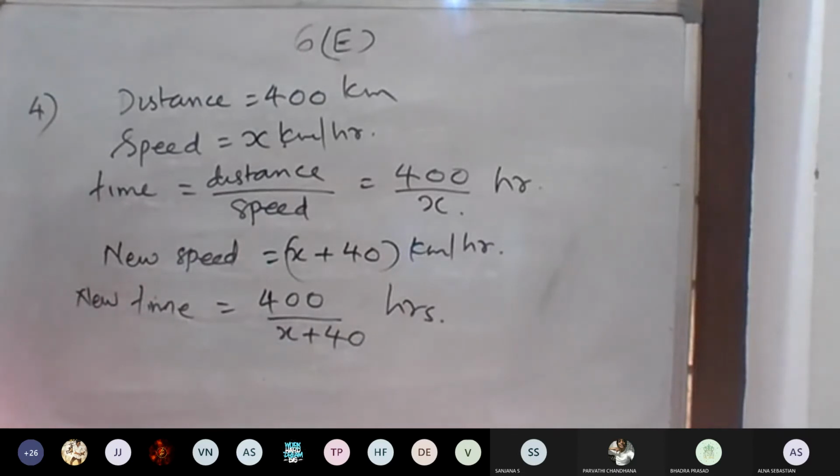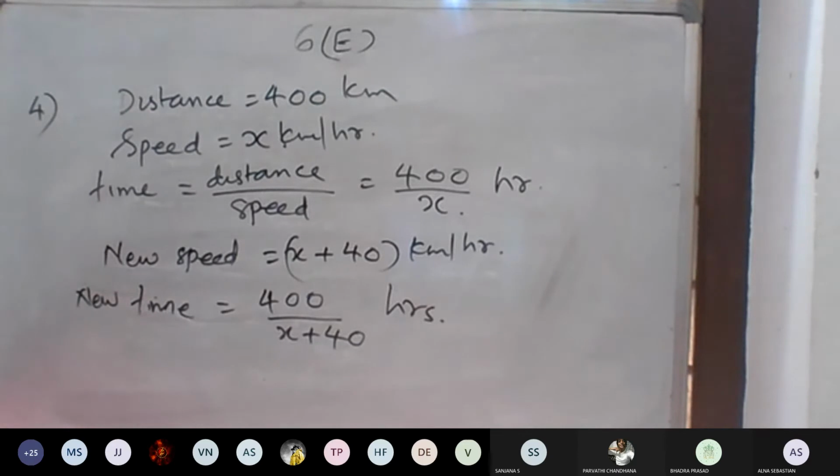Write down the expression for the time taken for the onward journey and the return journey. We wrote both. Then, if the return journey took 30 minutes less than the onward journey, write down an equation in x and find its value.